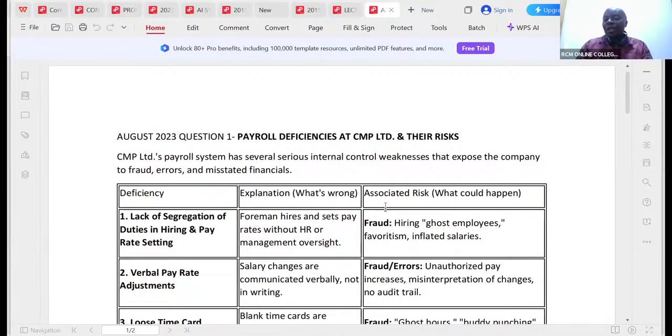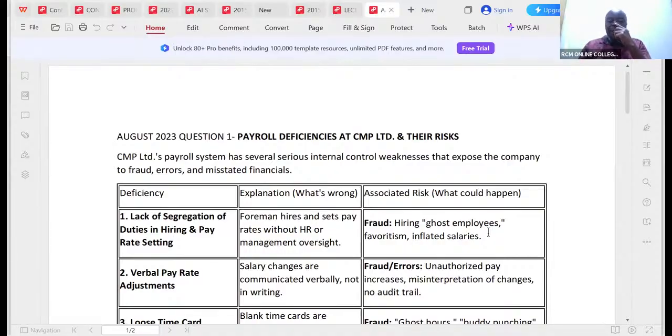So the associated risk, what could go wrong? Hiring ghost employees, favoritism, inflated salaries. Once you write like that, ladies and gentlemen, you are done. There will be favoritism here.